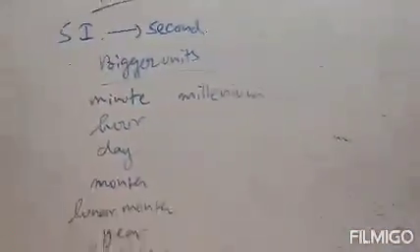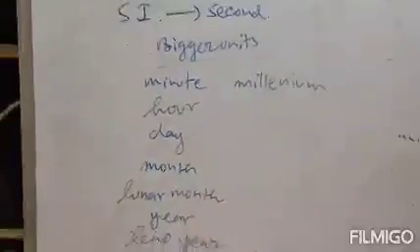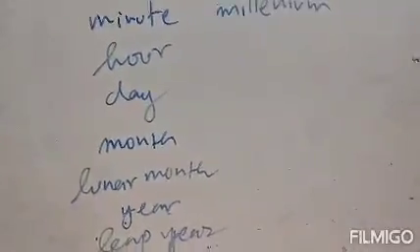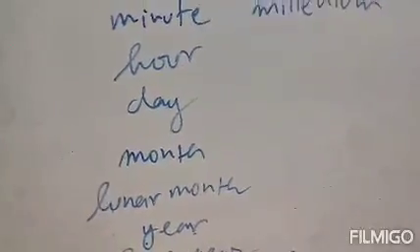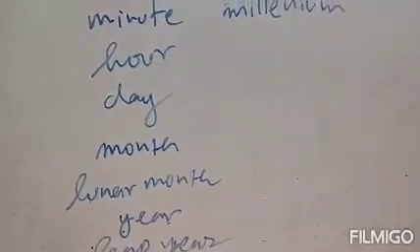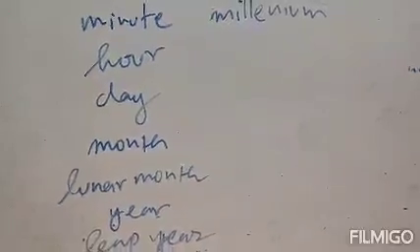So in total there are 10 bigger units of time and they are interrelated with each other. Clear? That means 1 minute is equal to 60 seconds. Clear? 1 hour is equal to 60 minutes, or 3600 seconds. Like this, 1 day is equal to 24 hours, that means 86,400 seconds. Clear? Like this.